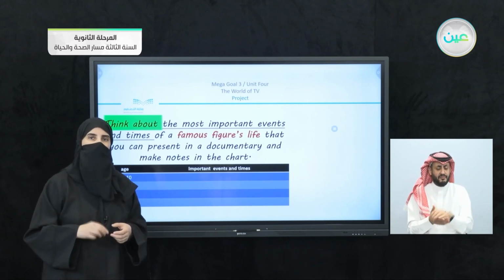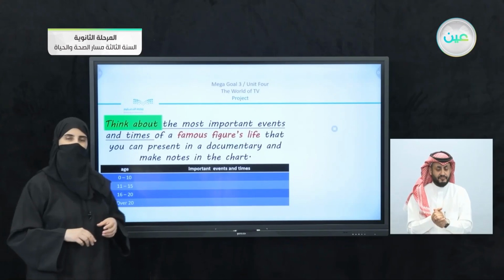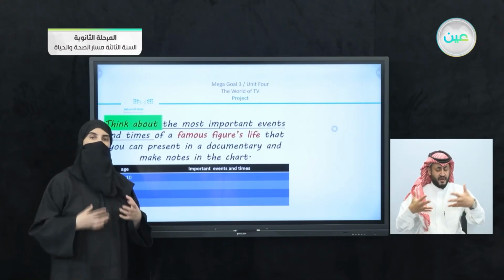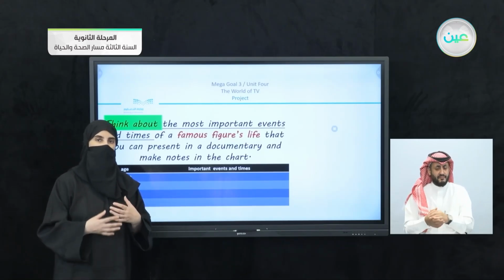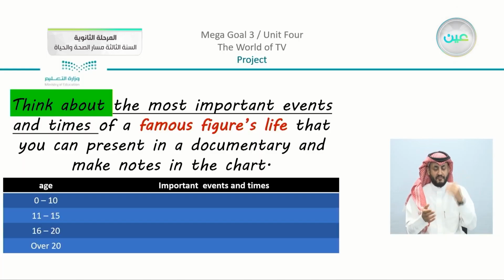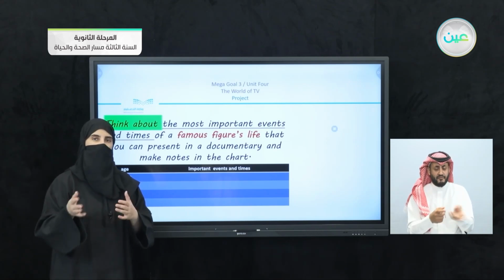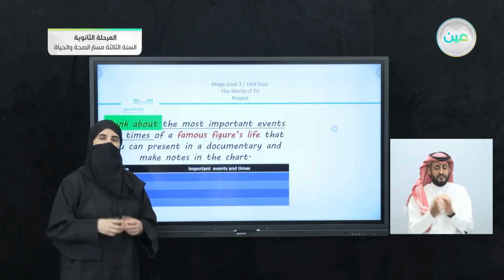So what are you going to do? You are going to collect the important events and also the times of a famous figure's life that you can present in a documentary and make notes in the chart. This is something interesting to know, that we are connecting and linking between the units that we have studied. Instead of just moving on, we are now going back. We are taking what we have learned in Unit 2 and we are applying it in our Unit 4.